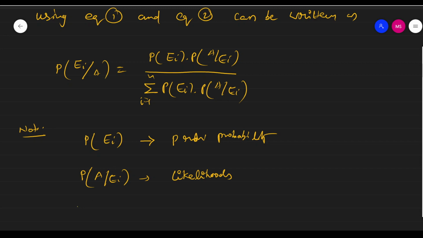Next one is P of Ei given A, called posterior probabilities. It's called posterior probability because they are determined after the results of the experiment are known. It's called posterior probability, right? This is the Bayes theorem concept.